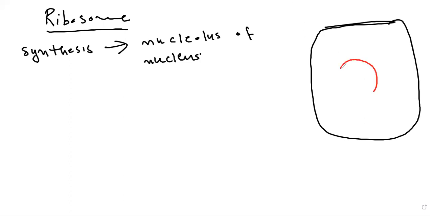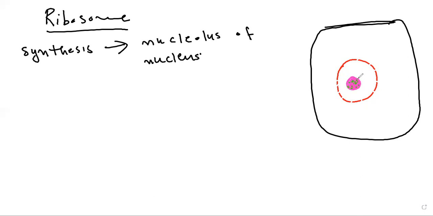This is the nucleus. This is the nuclear membrane. And as you know, inside the nucleus there is a dense, rounded structure which is called the nucleolus. So the ribosomes are synthesized in the nucleolus. They are formed in the nucleus.